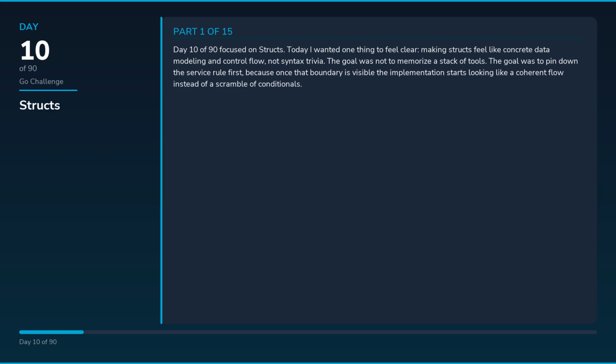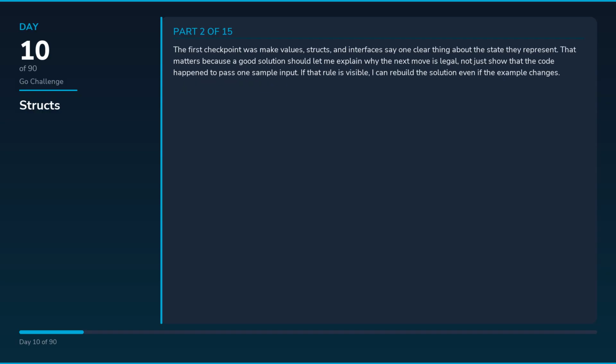Day 10 of 90 focused on structs. Today I wanted one thing to feel clear: making structs feel like concrete data modeling and control flow, not syntax trivia. The goal was not to memorize a stack of tools. The goal was to pin down the service rule first, because once that boundary is visible, the implementation starts looking like a coherent flow instead of a scramble of conditionals.